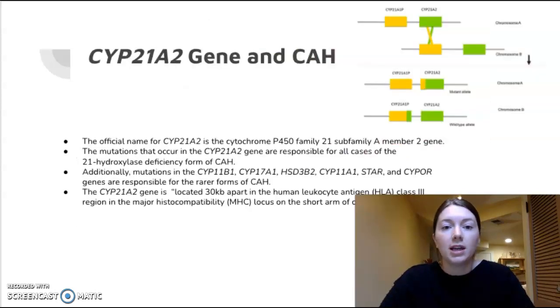The actual gene that causes CAH is the CYP21A2 gene, and its official name is the cytochrome P450 family 21 subfamily A member 2 gene. And the mutations that occur in this gene are responsible for all cases of the 21-hydroxylase form of CAH. And there are a few other mutations that can occur that are responsible for the more rare forms of CAH.